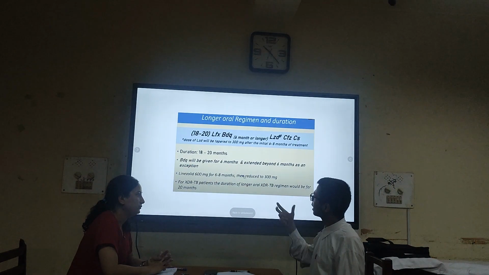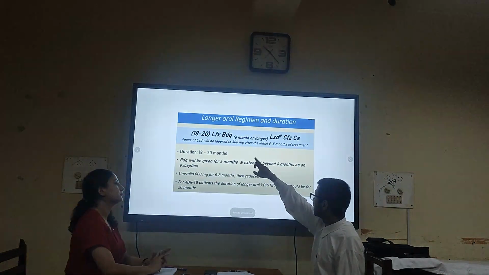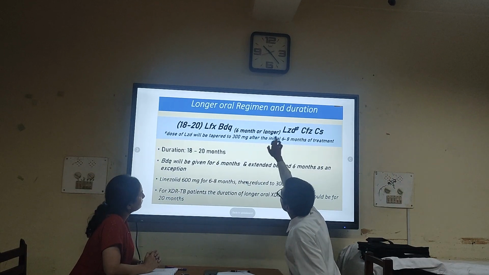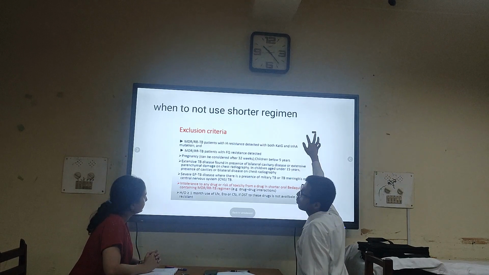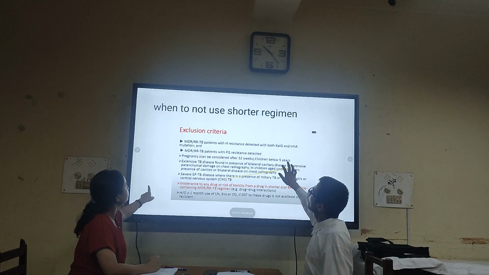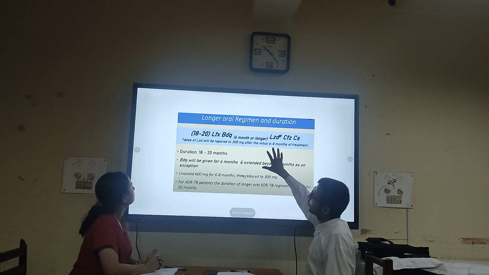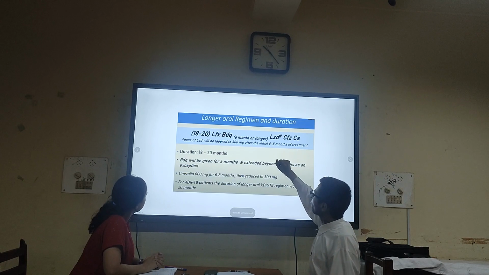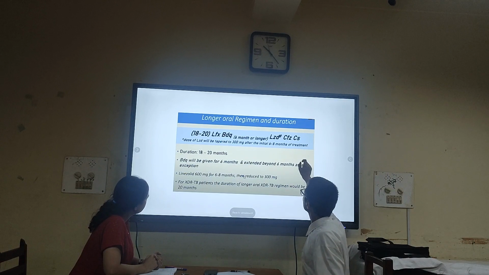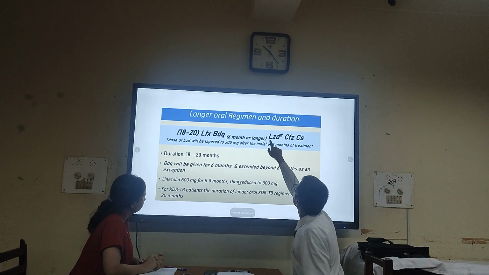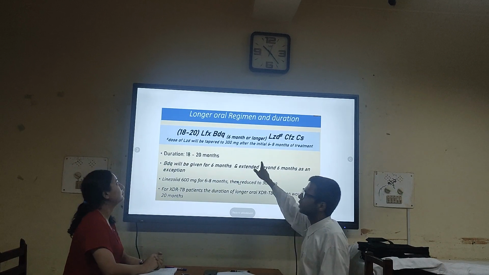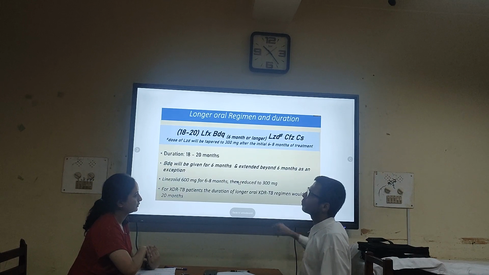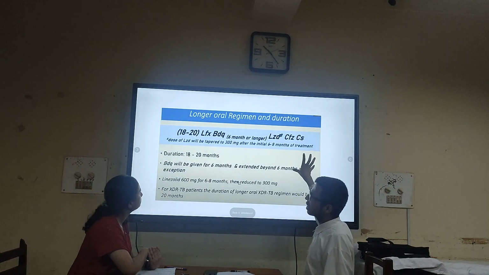Yes, I already told you the benefit of the non-tuberculosis regimen. You can see levofloxacin, bedaquiline, and linezolid. These are group A drugs, and clofazimine and cycloserine are group B drugs. They have included these based on the WHO classification system. The point we need to understand is that, let's suppose the patient is hypersensitive to linezolid, then we can remove linezolid and add a drug from group C. If the patient cannot tolerate clofazimine, then we can remove it and keep another drug from group C. So this is the advantage.